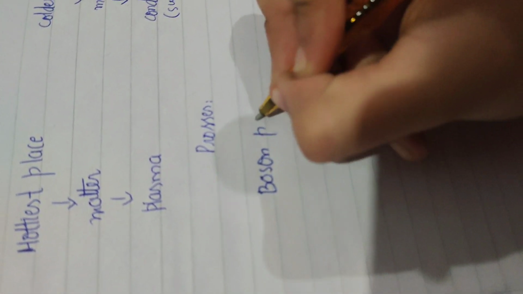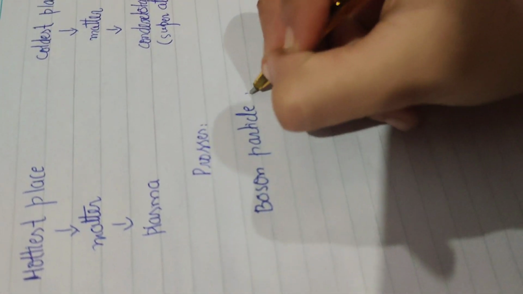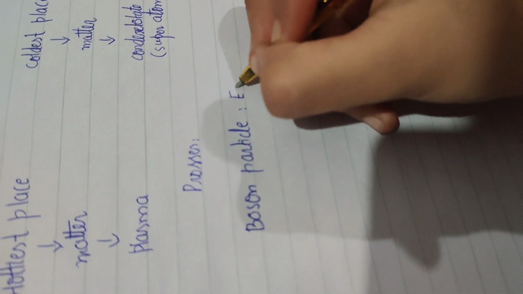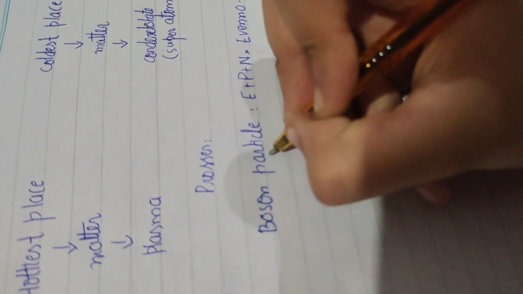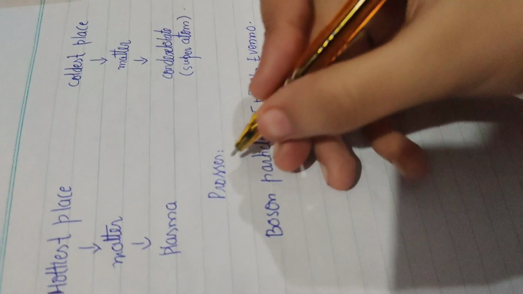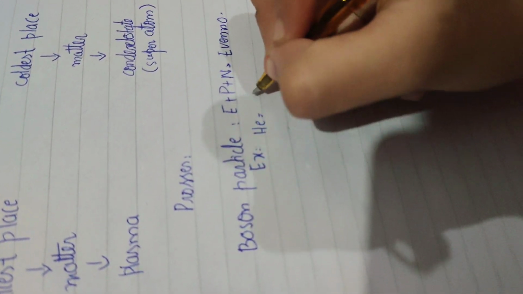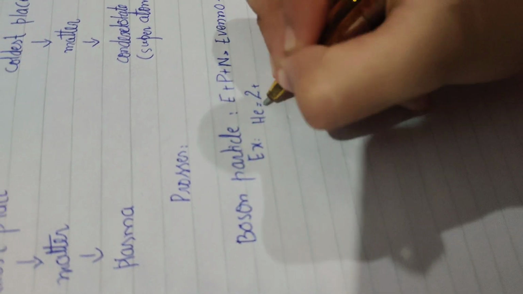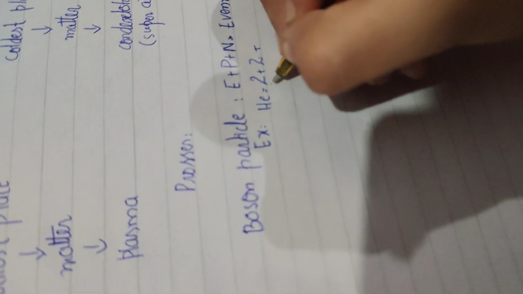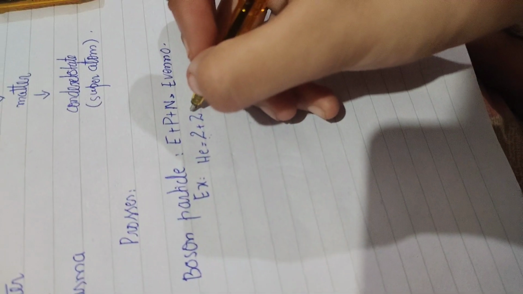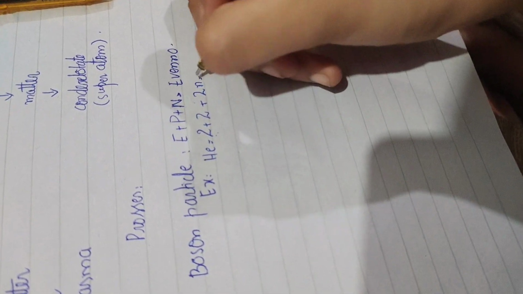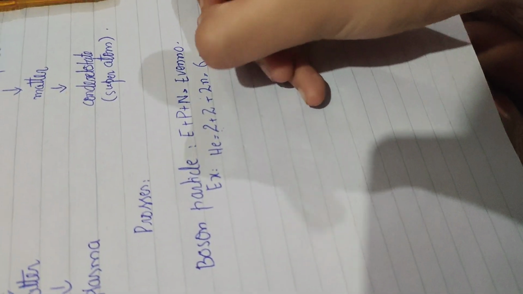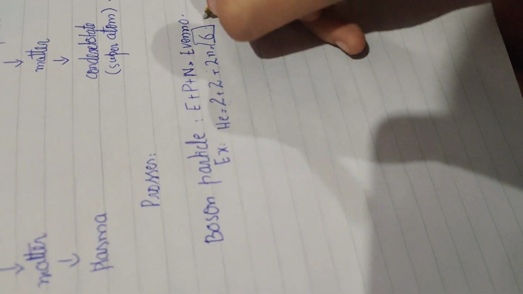For this we are going to need a boson particle, or you can say a boson atom. The formula for that is electron plus proton plus neutron, and the answer must be an even number. An example could be helium. The helium atomic number is 2, so the number of protons and electrons are the same, and the number of neutrons is 2 as well. Adding them gives 6, so it is an even number.